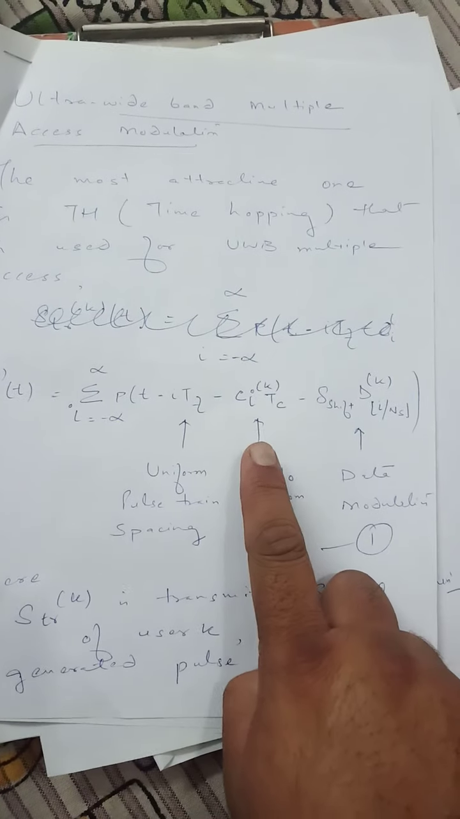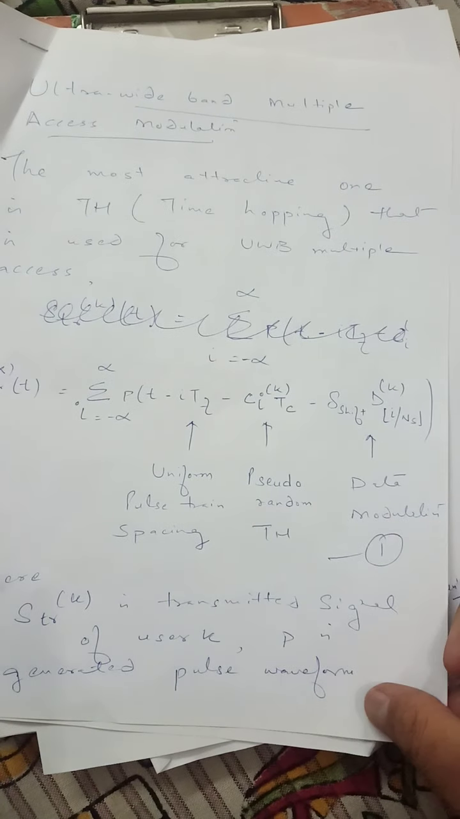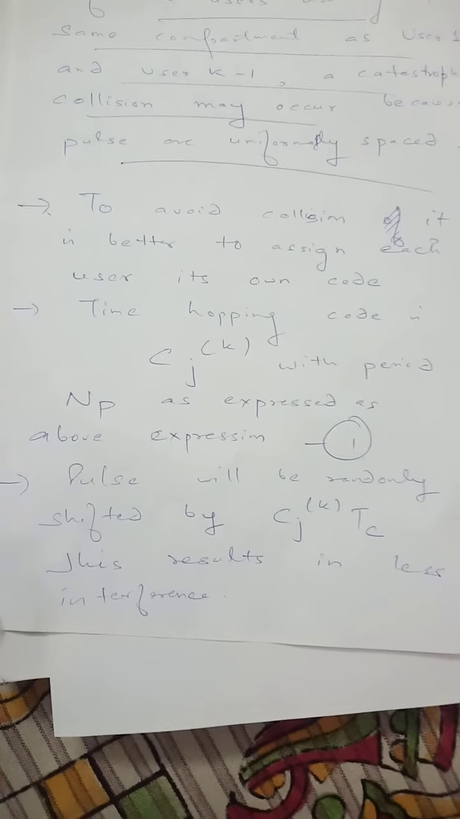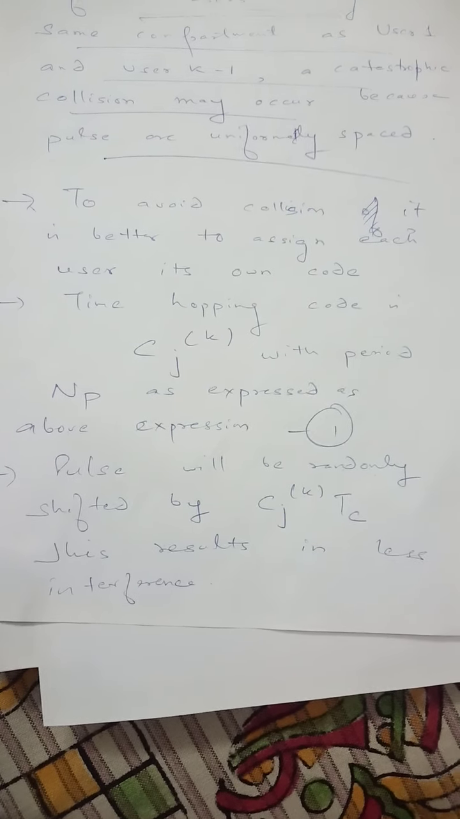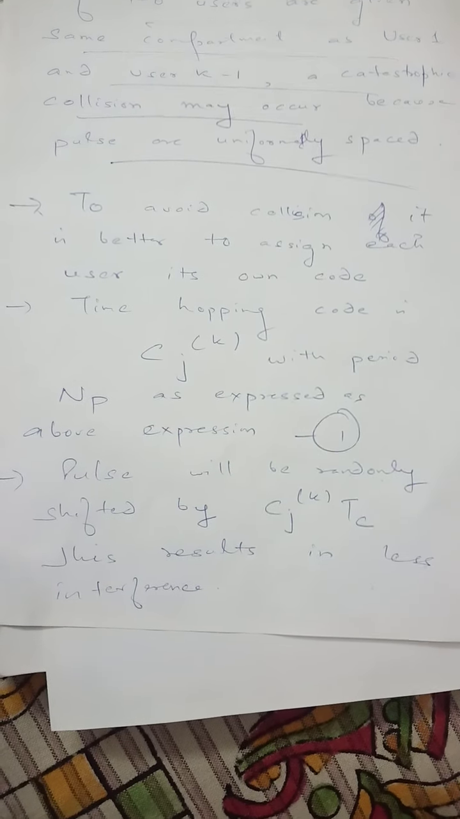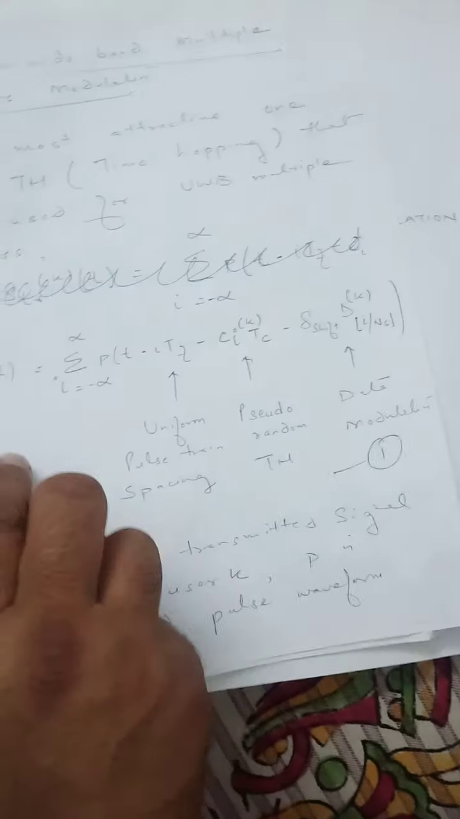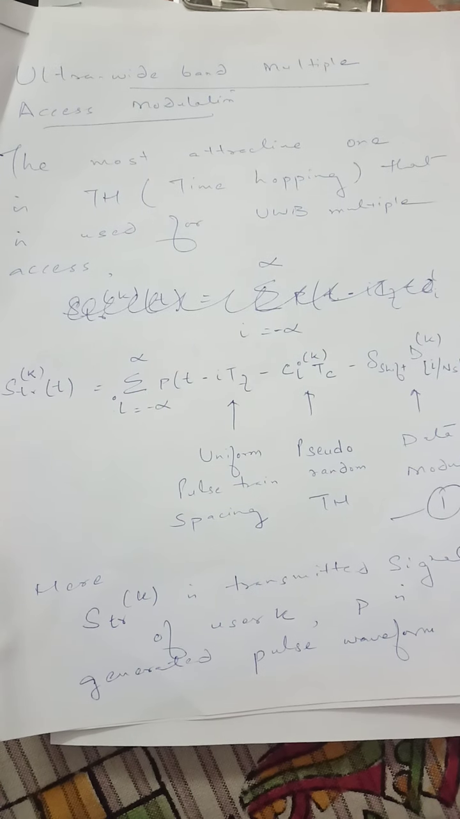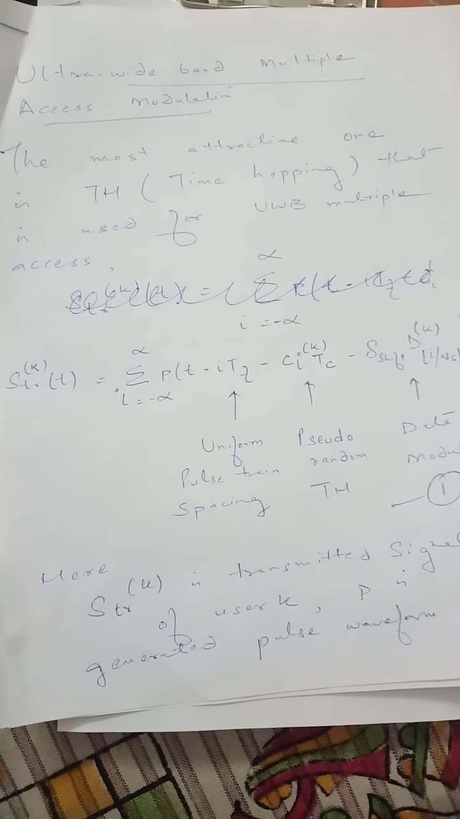Now if we take this equation, in this equation the c_j parameter provides the pseudo random code. Now the pulse will be randomly shifted by c_j T_c time, and this results in less interference. So this is the mechanism of ultra wideband multiple access modulation using time hopping scheme.